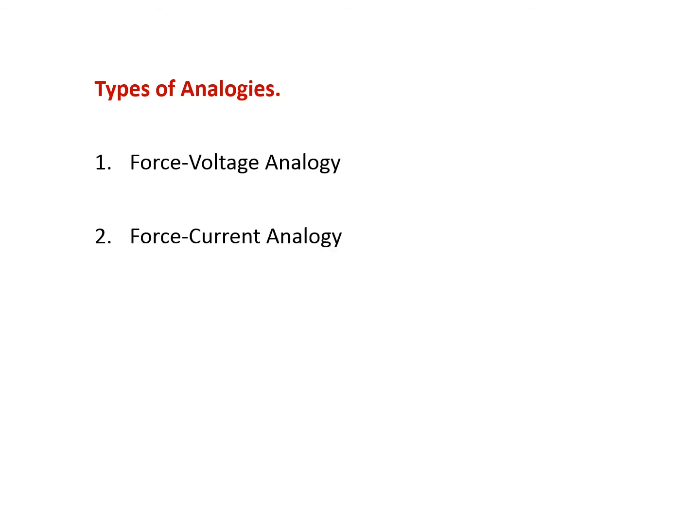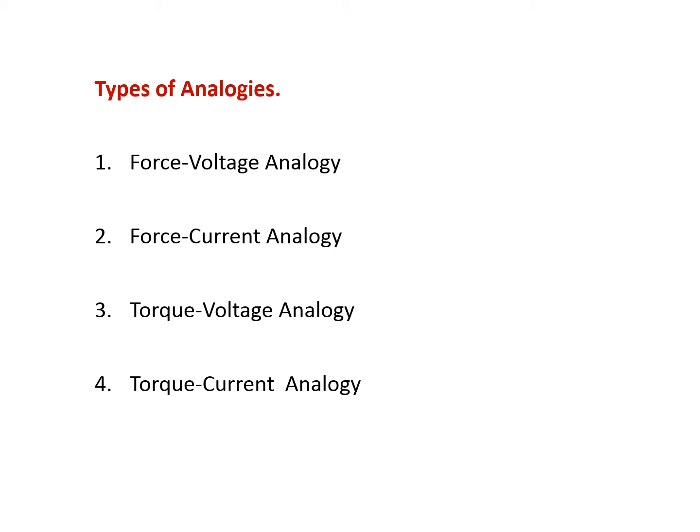In the modeling of mechanical systems, totally we have four types of analogies. The first one is the force voltage analogy, the second one is force current analogy, the third one is torque voltage analogy, and finally the fourth one is the torque current analogy. These two analogies, force voltage and force current analogy, are related to mechanical translational systems. And coming to torque voltage and torque current, these two analogies are related to mechanical rotational systems. Now we are going to discuss each and every analogy in detail.